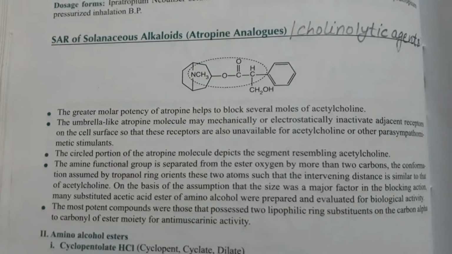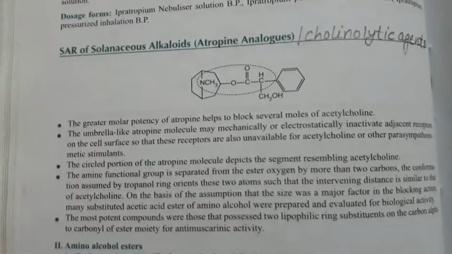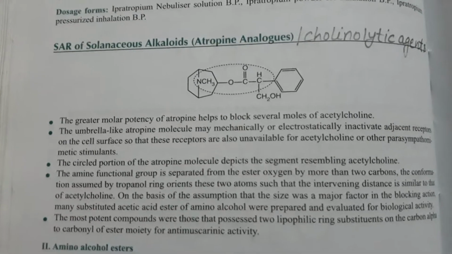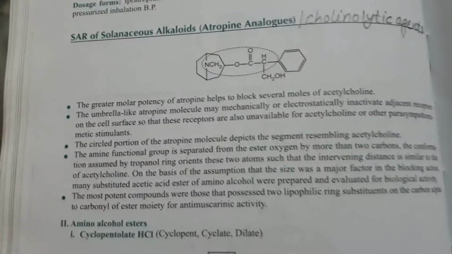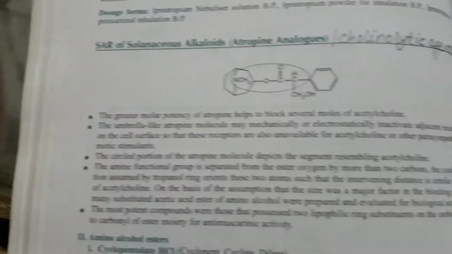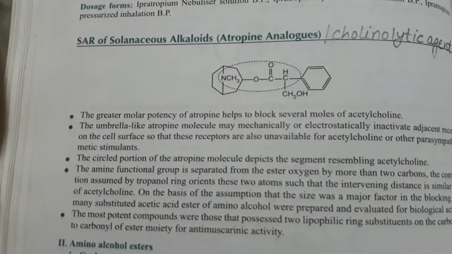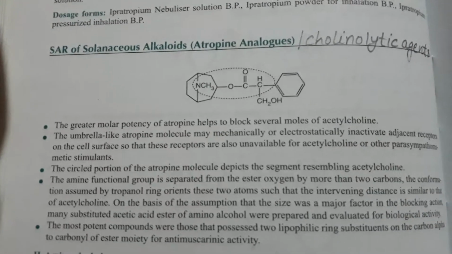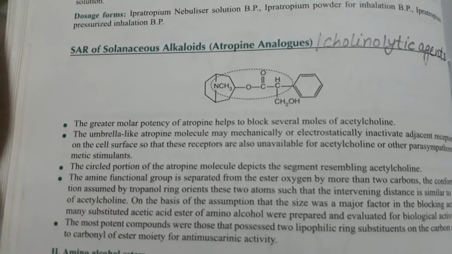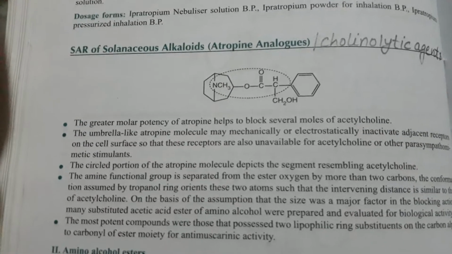Today we are going to discuss a new topic, that is SAR of atropine analogues. And what are the atropine analogues? These are the cholinolytic agents. So before the discussion of structural activity relationship of cholinolytic agents, we should know about the cholinolytic agents.